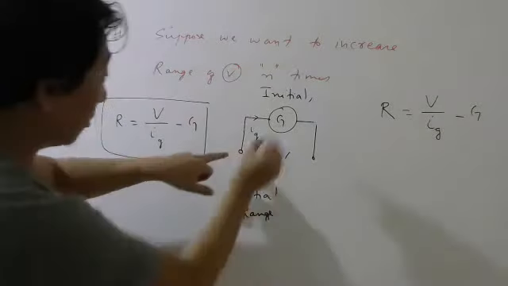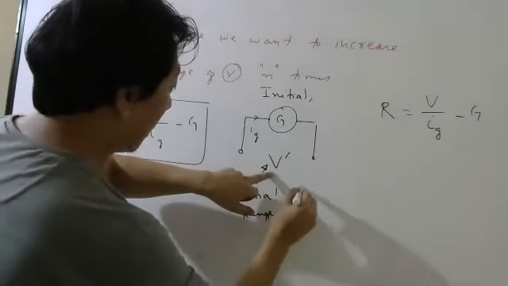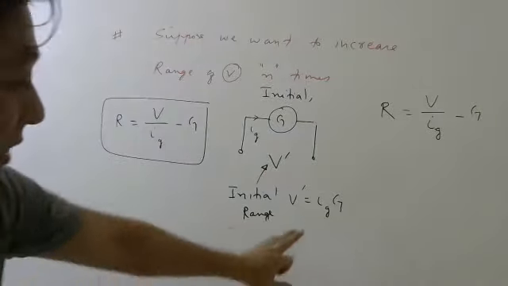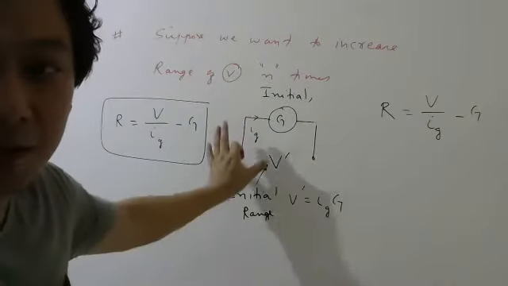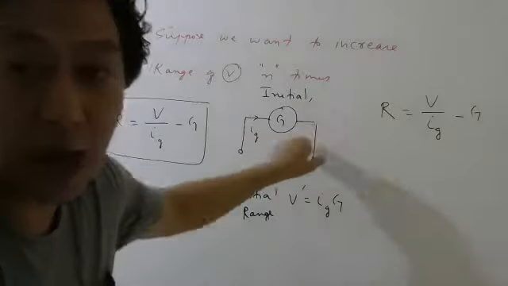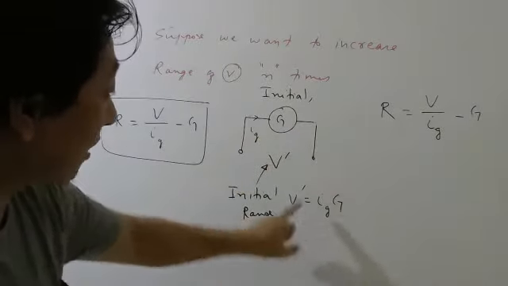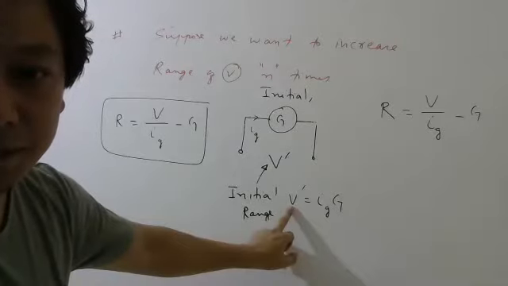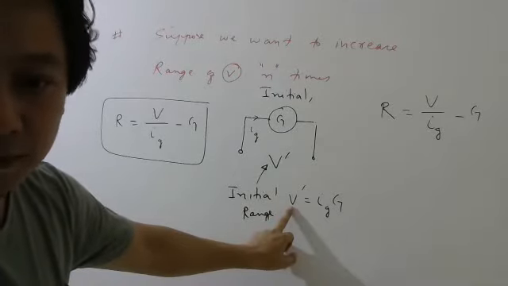Now I know for this I can write V dash equals Ig into G. Just check this part: can I write like this or not? Initially, when there was only the galvanometer without any high resistance, by Ohm's law, yes, we can write.